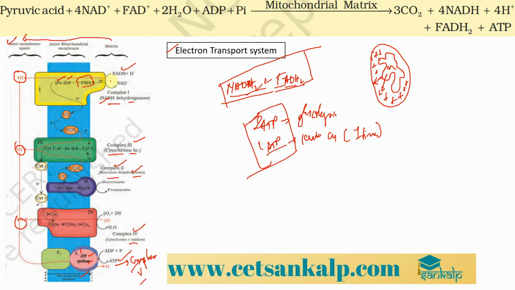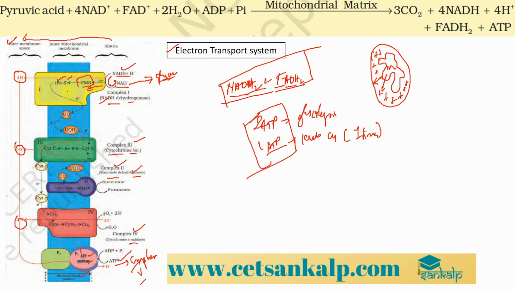As the electrons are removed from the NADH2, it is oxidized back into its normal state, NAD+. This NAD+ is transported from the mitochondria into the cytoplasm and helps in running glycolysis again. We discussed this in the last class.